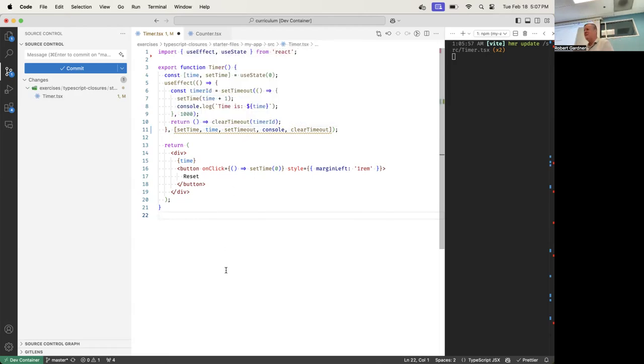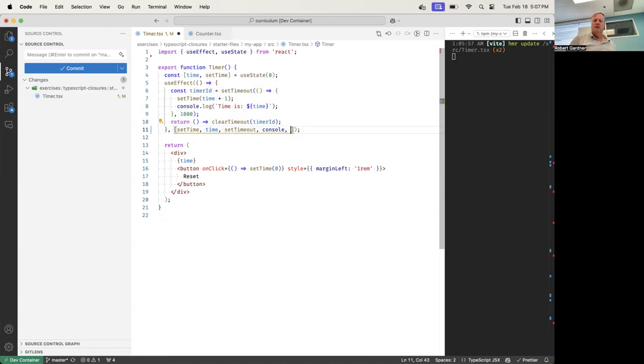What do you mean? So here's the rule. Everything that this depends on goes in the dependency array, but there are special exceptions. The way React works is it checks to see if the dependency array changes before it schedules the effect. So the only things that have to go in here are things that could possibly change. Okay, so let's look at clearTimeout. clearTimeout is global, defined by the JavaScript runtime. That never changes, so I can get rid of it.